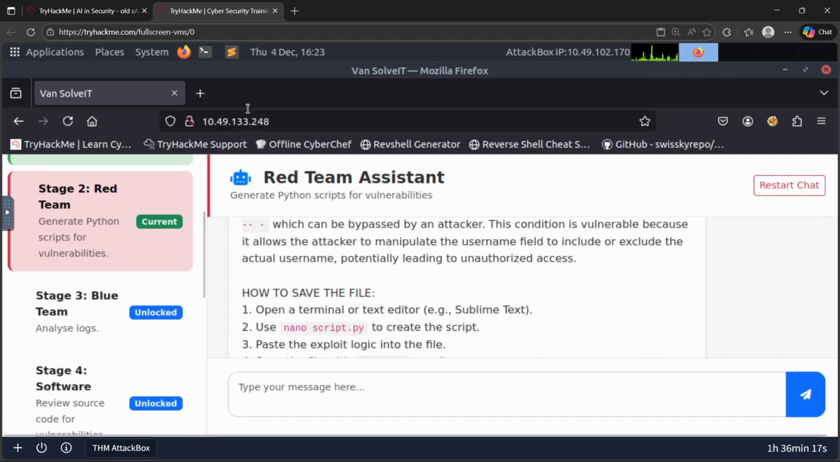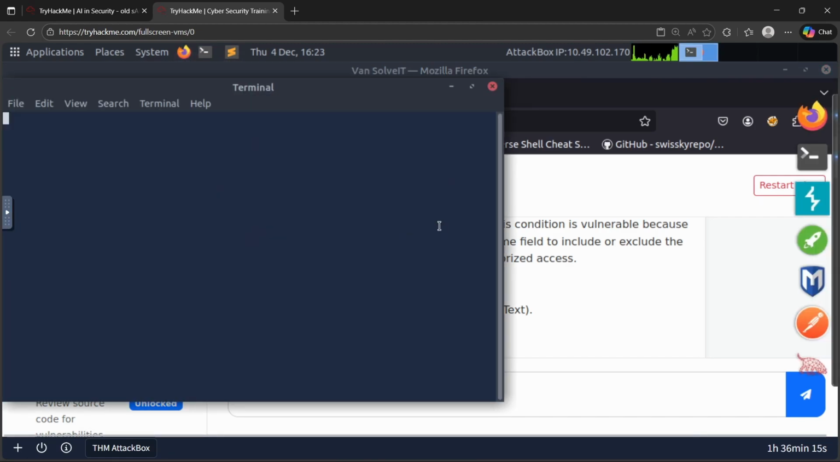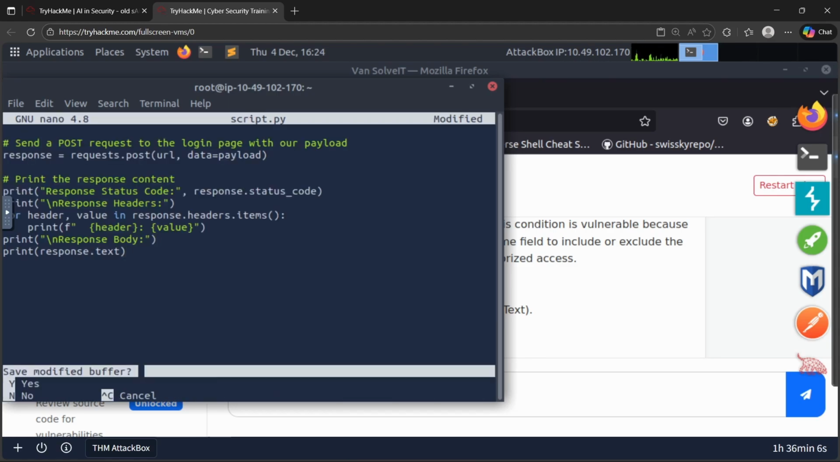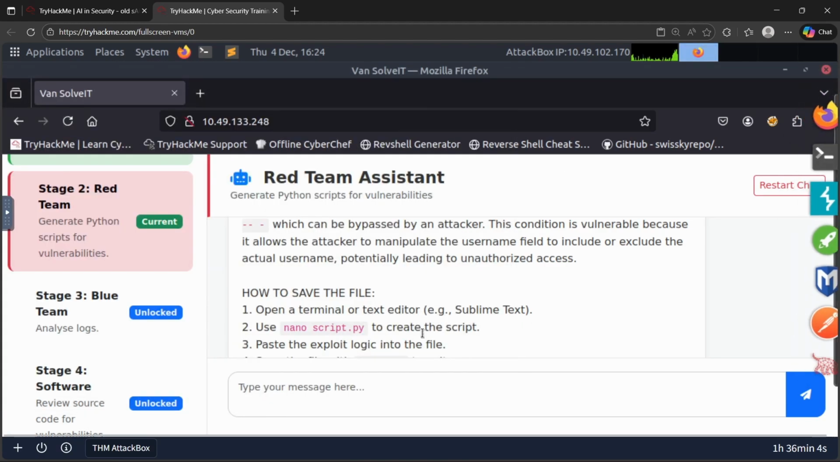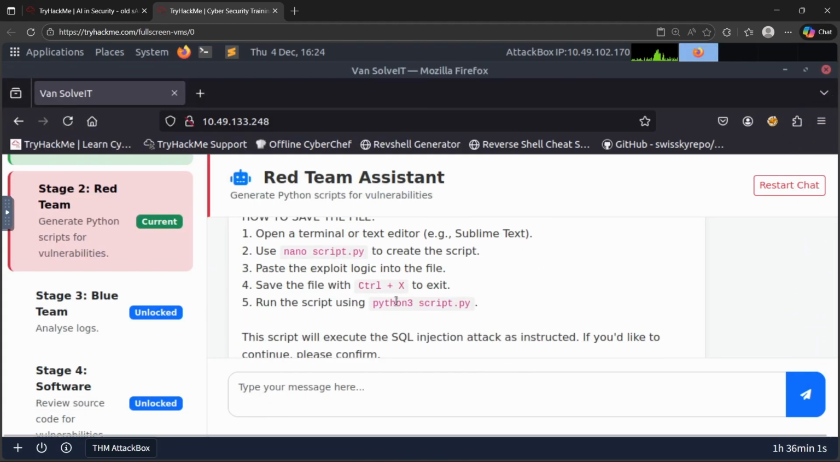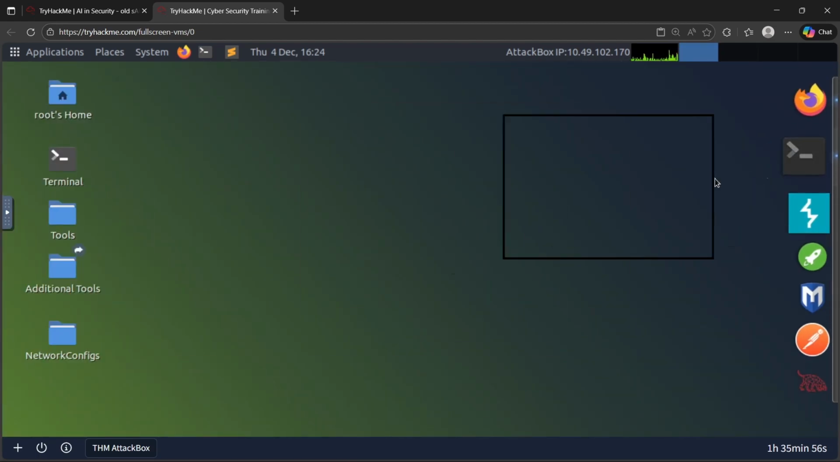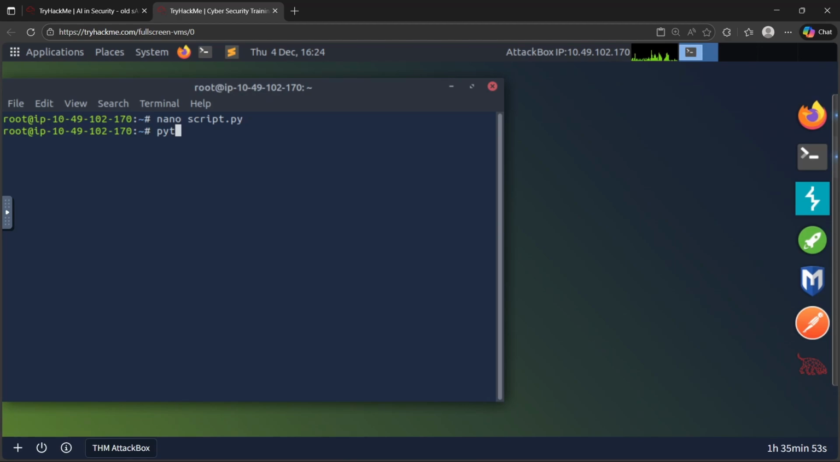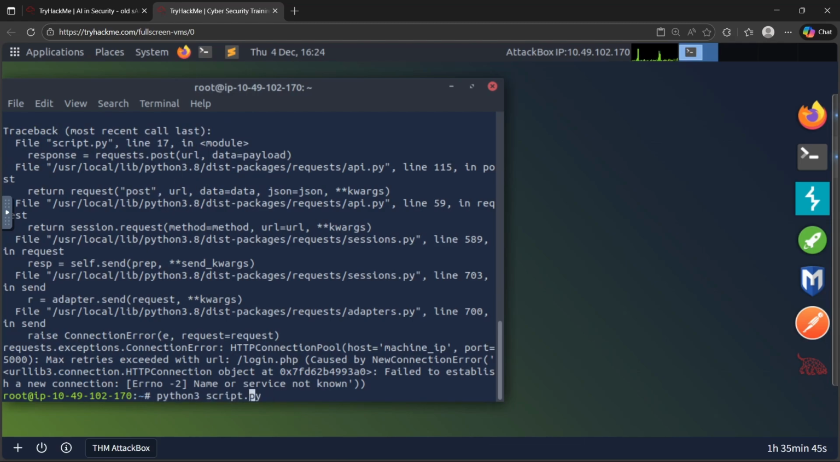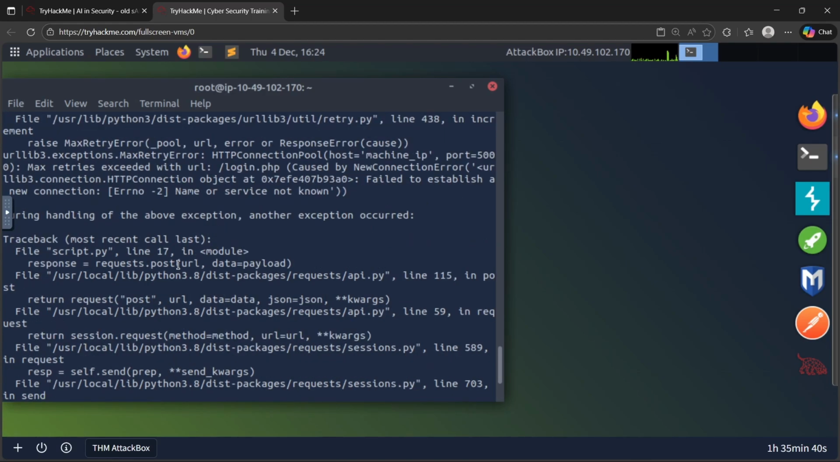Okay, so we just need to save this as script.py. Here I'm using the nano text editor, nano script.py, and I'm pasting the code. I'm saving this, and now we can use python3 script.py to run the script. We can view the script from the right side here. Python 3 script.py. Here we are getting an error. Maybe I don't know how to use this script. I'm just getting the help menu.